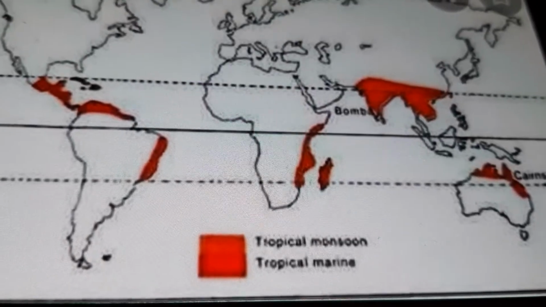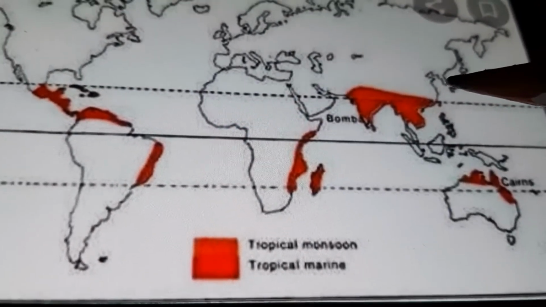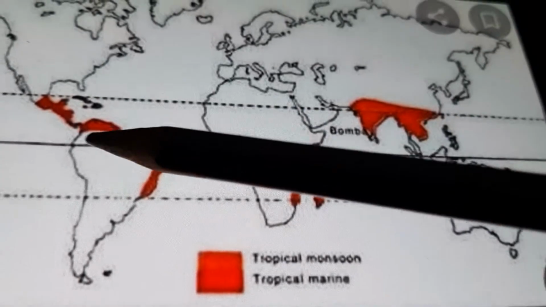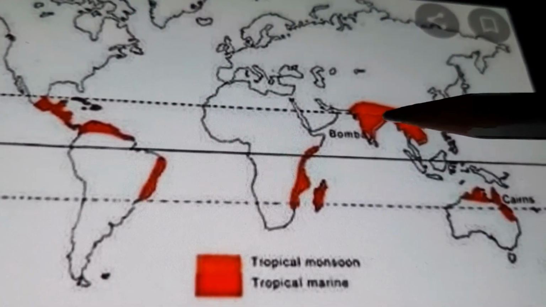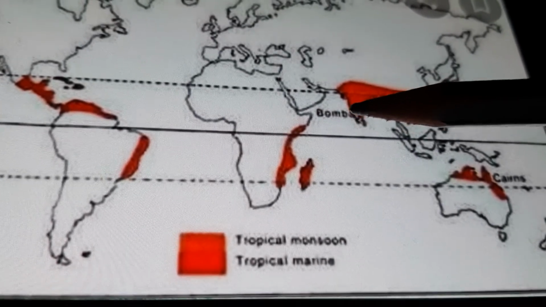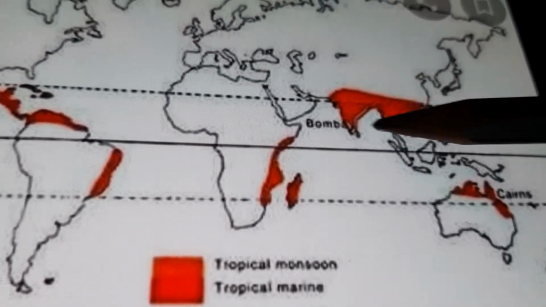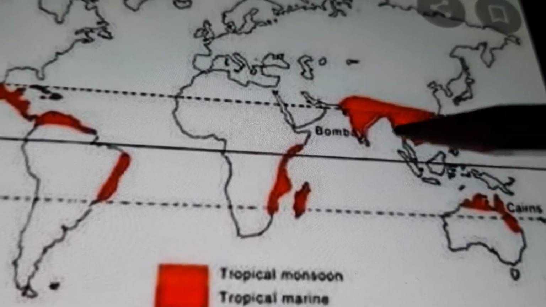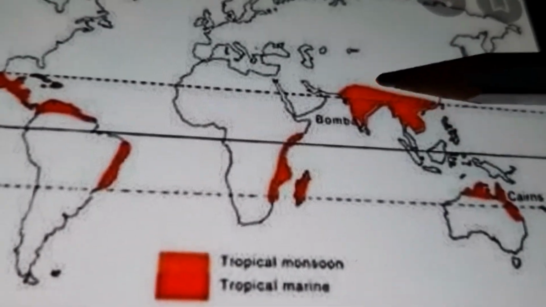Next region we are going to talk about is the tropical monsoon region. You can check this red colored part. This whole part is showing the tropical monsoon region. So southeastern Asia and most part of the Indian subcontinent.